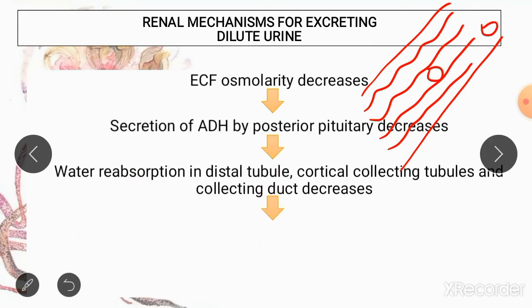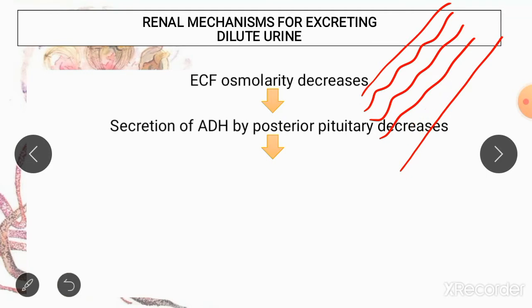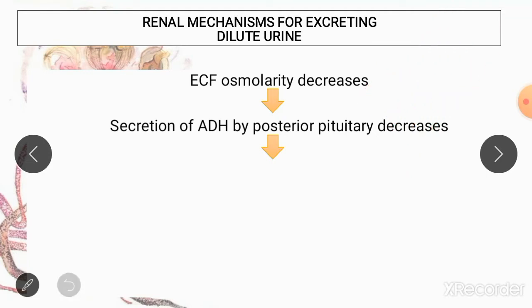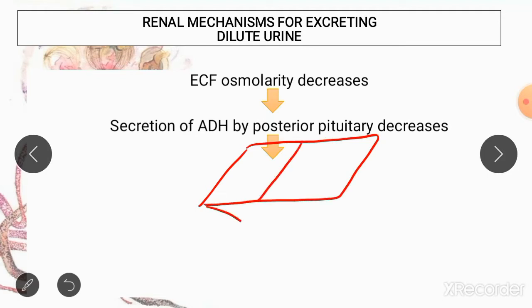Now this decreased extracellular fluid osmolarity is going to result in decreased secretion of ADH from the posterior pituitary. Now let us understand basically what is ADH and how it is secreted from the posterior pituitary. ADH is a hormone which is produced in your hypothalamus, and from your hypothalamus it is secreted towards your pituitary, and where it is stored in your posterior pituitary until it is released.